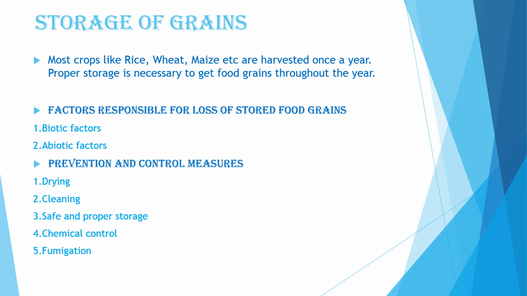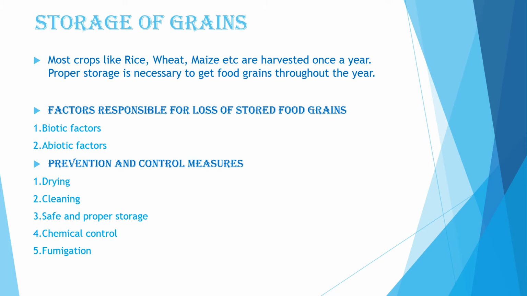So what are the factors which are responsible for loss of stored food grains? They are the biotic factors and the abiotic factors. Biotic factors are living organisms, like insects, birds, and enzymatic action within food material. These are the biotic factors. And abiotic factors are non-living environmental factors like moisture content in food grains, humidity of air, high temperature at the place of storage, and material of the container used for storage. These are the abiotic factors which affect our stored food grains. So we have to take some prevention methods and control measures by which we can store our grains.